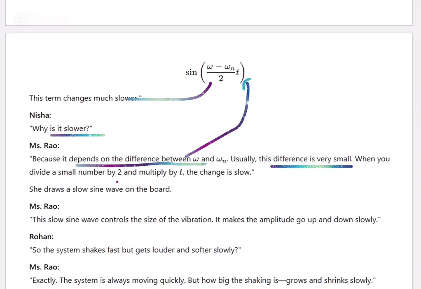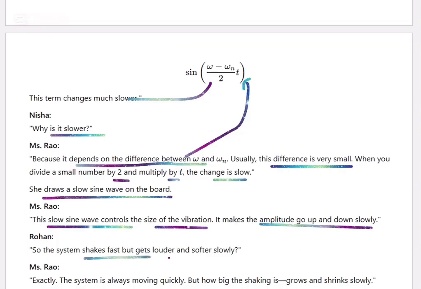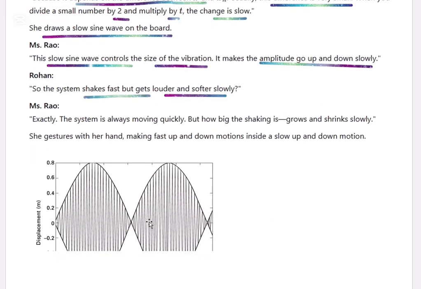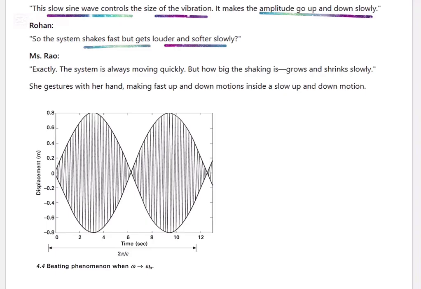Usually this difference is very small. When you divide a small number by 2 and multiply it by time, the change is slow. This is a slow sine wave. The slow sine wave controls the size of the vibration. It makes the amplitude go up and down slowly. So the system shakes fast but gets louder and softer slowly. Here you can see the system is always moving quickly, but how big it's shaking grows and shrinks slowly.